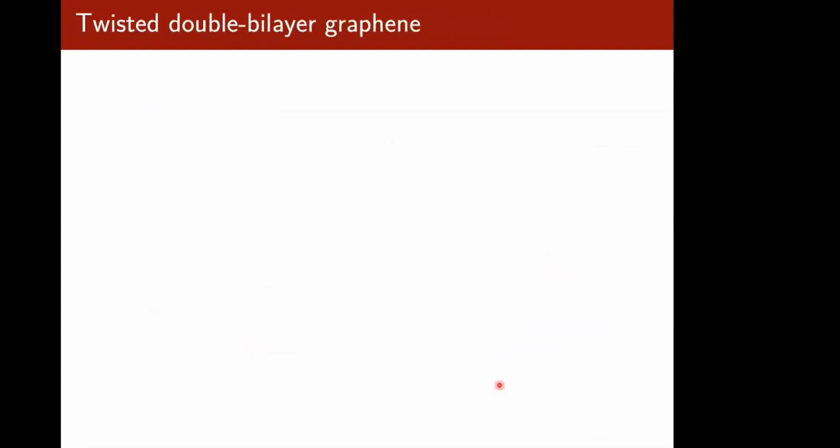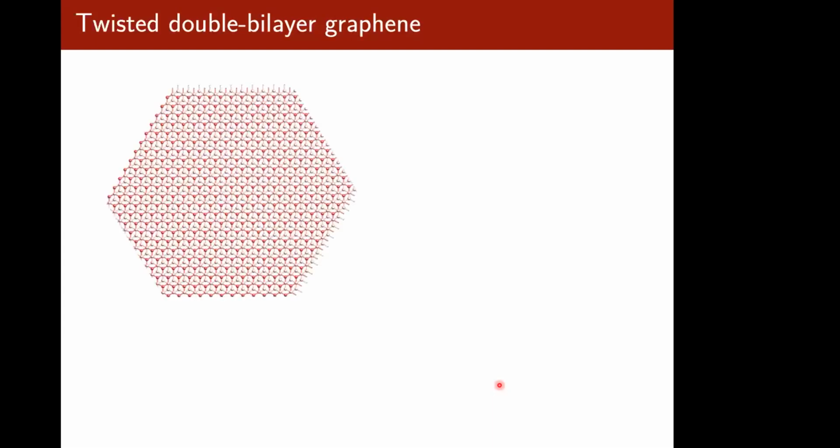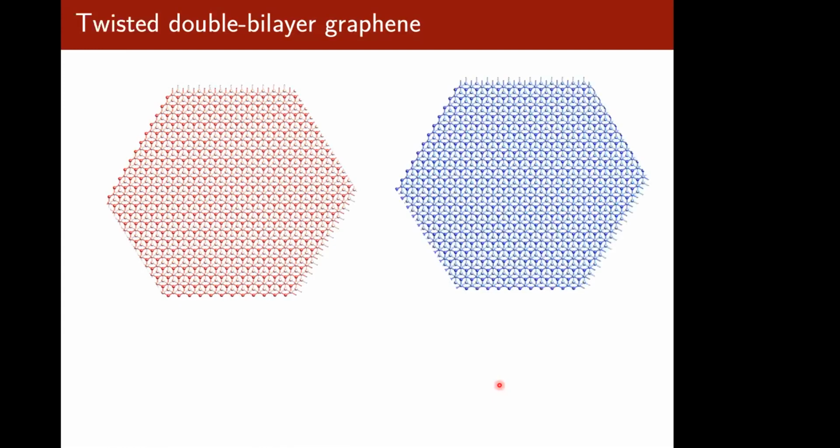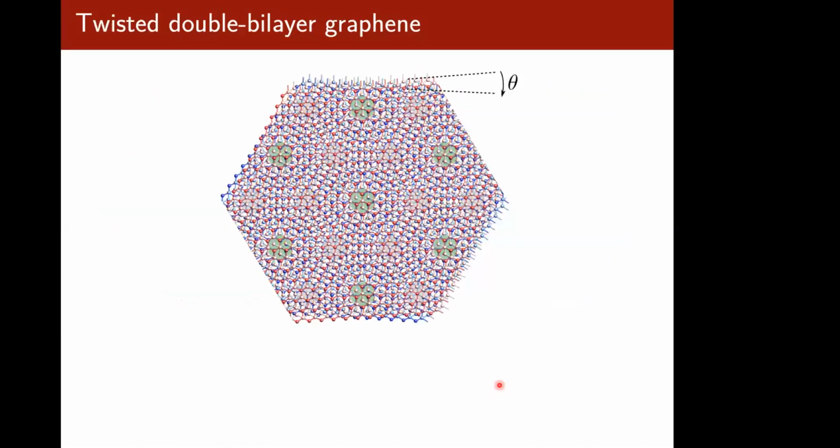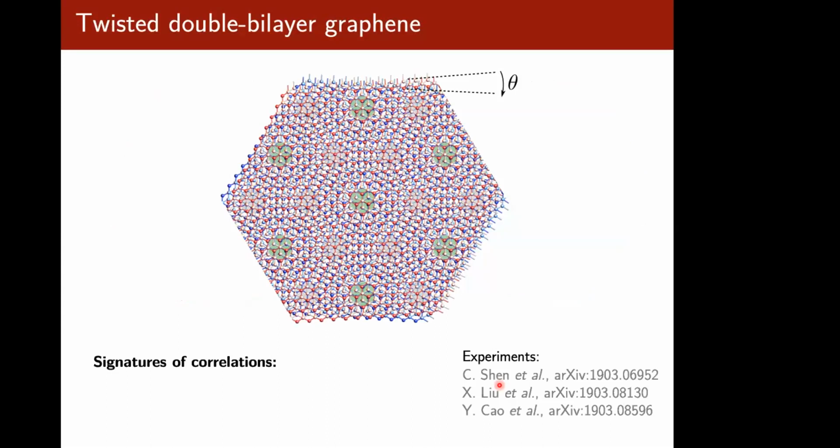Now, more recently, there is this new system, which is twisted double bilayer graphene, where you take one bilayer and then another second bilayer. So each of these consists of two layers, and there are 4 layers in total. Twist them by an angle, and then you stack them on top of each other. So there were experiments from Philip Kim's group at Harvard, published at MIT and in Beijing. And what they showed were signatures of correlations, strong correlations.